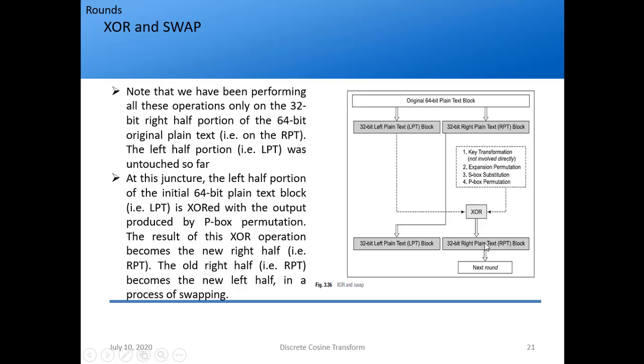Why do I require a new RPT? Because this is only one round. I have a total of 16 rounds. So this 32-bit RPT block acts as the input RPT for the next round, right? But I'll require the LPT also again with this 32-bit RPT. So the old RPT becomes my new LPT, right? So that is what is written here. What I am doing is XORing and swapping the LPT with the RPT. That's why the process is XOR and swap.